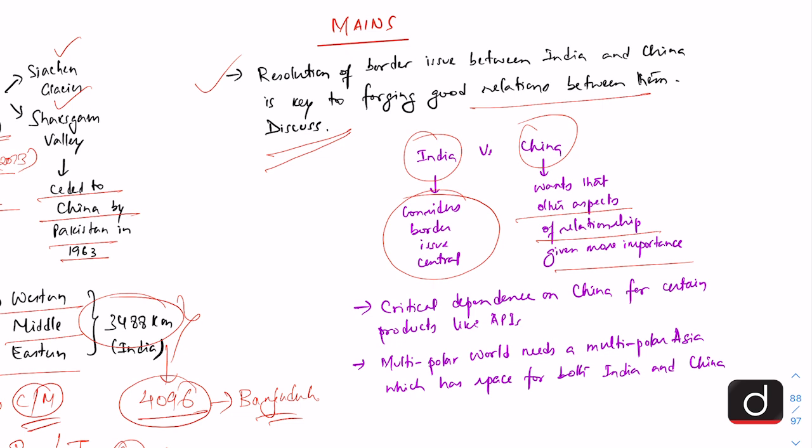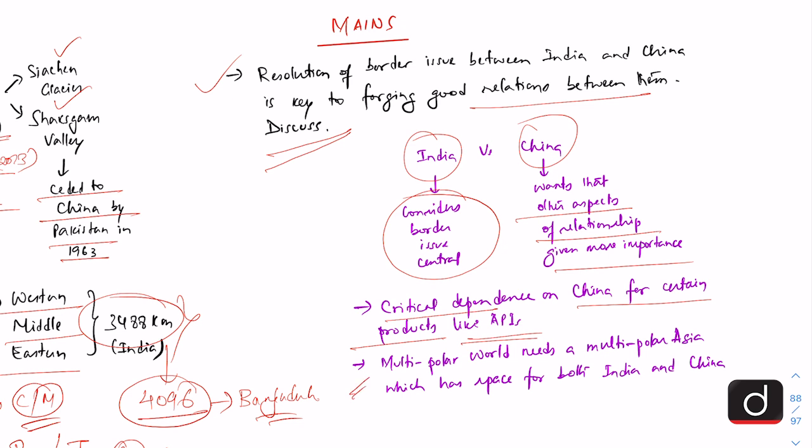Also, there is critical dependence of India on China for certain products like active pharmaceutical ingredients. So now the Indian government has come up with certain schemes and incentives so that such dependence can be reduced, if not removed altogether.